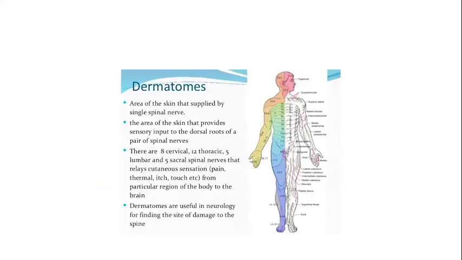You see this? These are the dermatomes. These are horizontal lines, each supplied by a single spinal nerve, providing sensory input. The important thing is that if one nerve is damaged, it is not going to knock out the dermatome of that area, because these nerves overlap each other. The area of supply of these dermatomes is overlapping. So if one nerve is damaged, the other fibers take over and provide that function. So the sensation or the motor function would not be completely lost, because there is an overlap of the dermatomes, right?